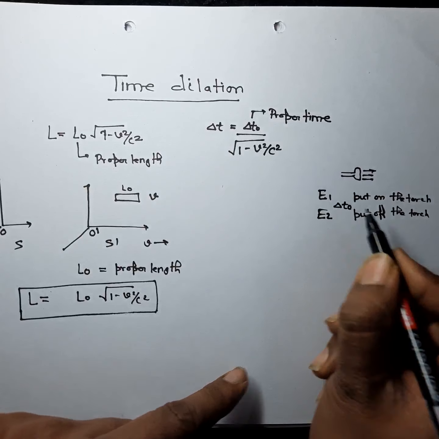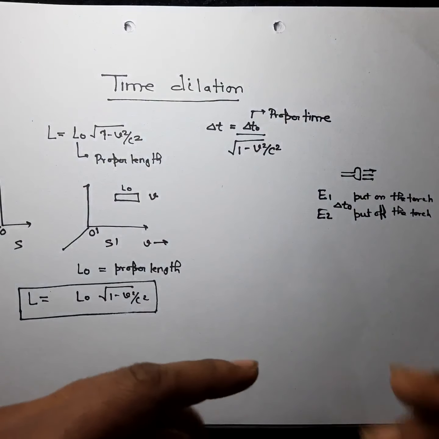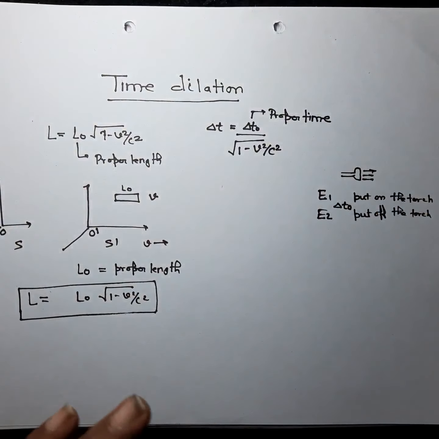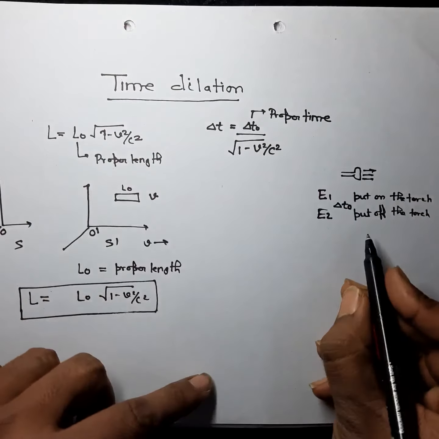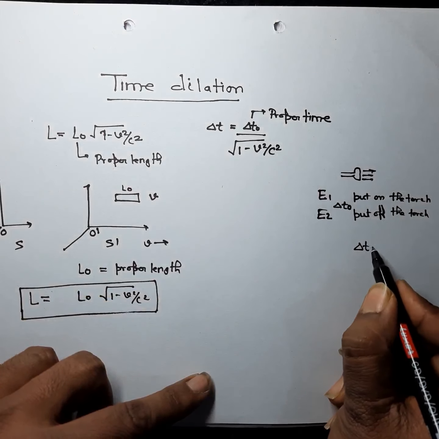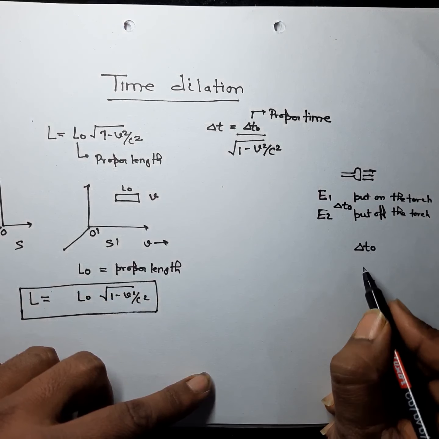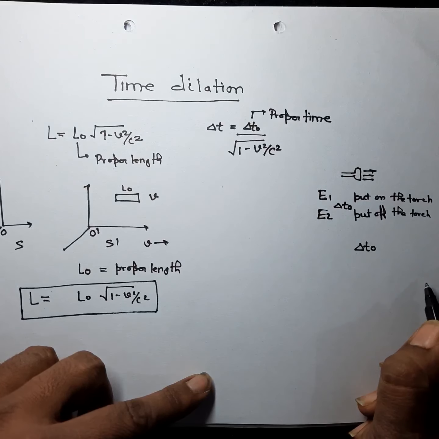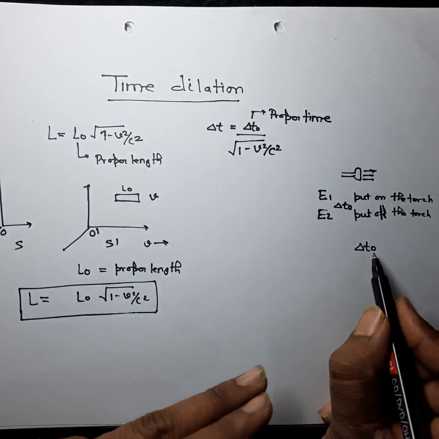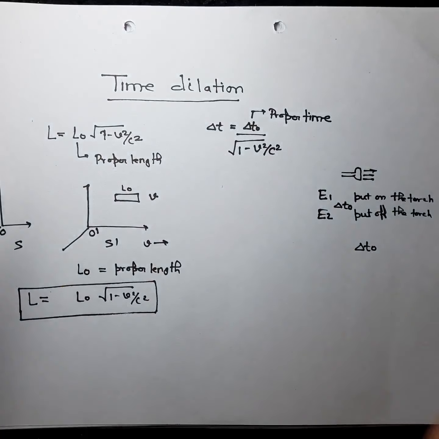You can call it delta t0, the time interval between two events. If delta t0 is the time interval between two events in one frame of reference, then this time interval will be different in a different frame of reference.